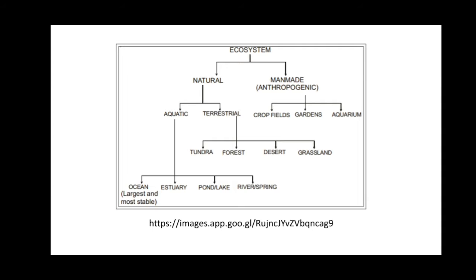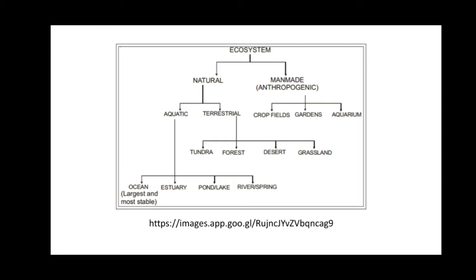So you can see in this diagram, ecosystem is divided into two: natural ecosystems and man-made ecosystems. The man-made ecosystem arises because of anthropogenic activities, that is, man-made activities. Because of this activity, it leads to small ecosystems, that is croplands, gardens, and the aquarium. So these are the artificial ecosystems.